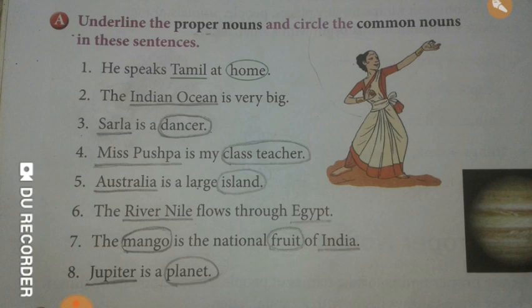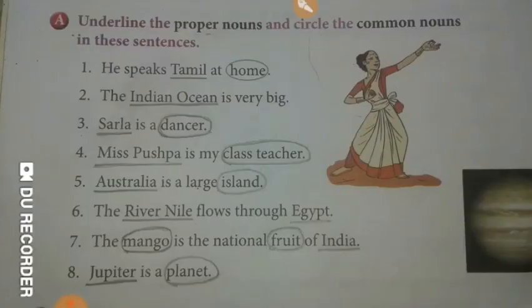Now the second one is, the Indian Ocean is very big. Here Indian Ocean is the name of a particular ocean, so it will be underlined because it is a proper noun. Now here the name of the ocean is Indian Ocean, not only Indian, so the whole of Indian Ocean will be underlined. As you see, there is no common noun in number 2, so nothing has to be circled.